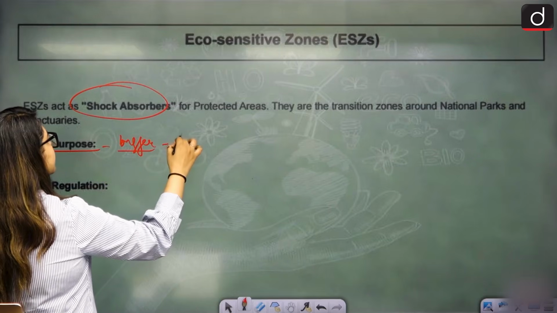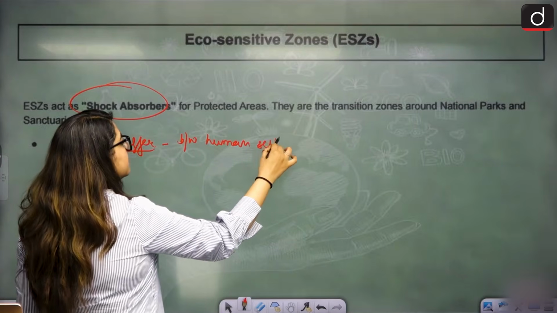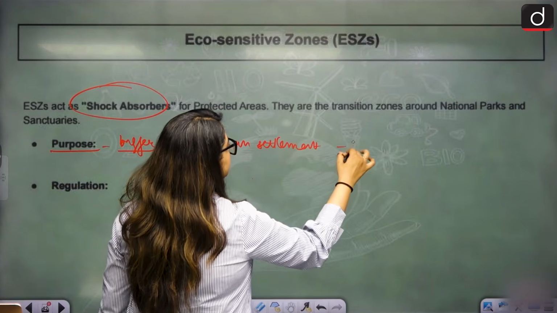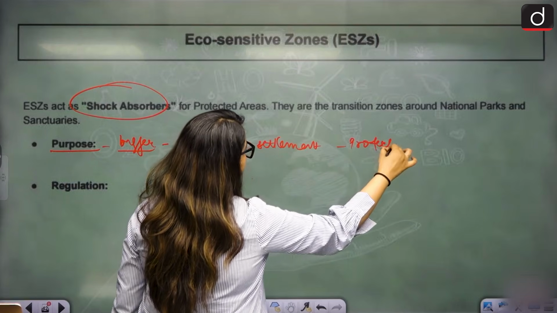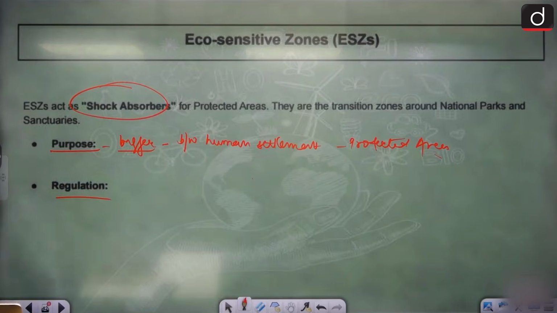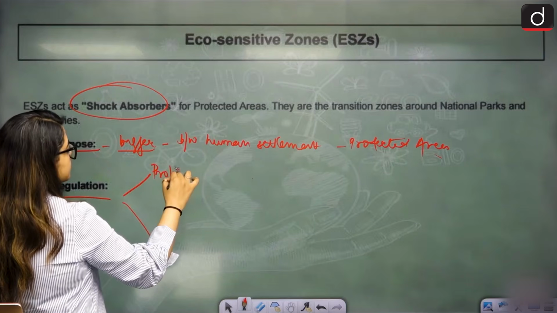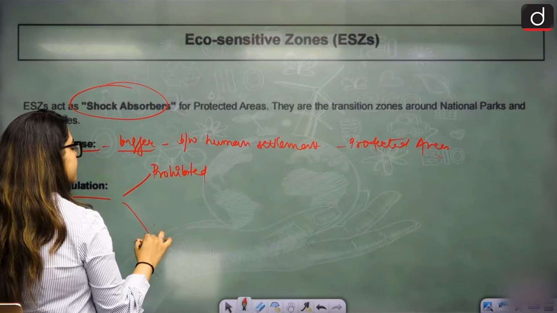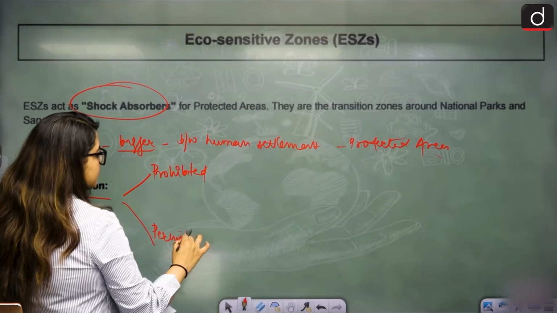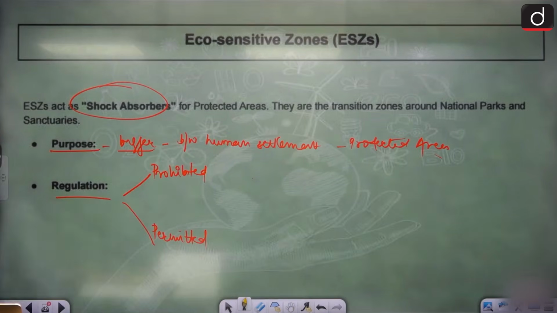A buffer between human settlements and protected areas. Now this is regulated. How is it regulated? Activities are classified into prohibited and permitted. Some things are prohibited and some things are permitted.